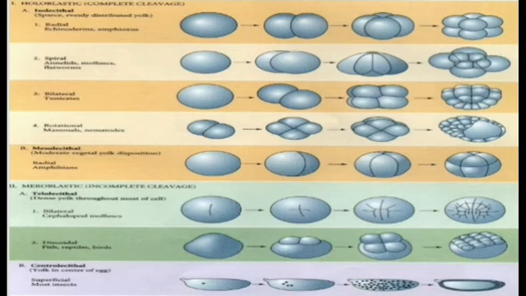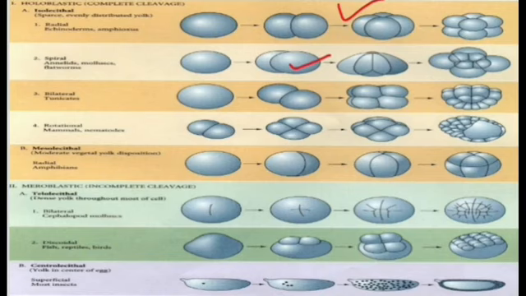So as we saw in our previous slide, isolecithal is divided into the following types, and the first one is bilateral. You can see over here the diagram of bilateral. It is divided into 2, then 2 to 4, then 4 to 8, and so on. The examples of bilateral are echinoderms and amphibians. The next one is spiral, and here you can see the diagram. Examples of spiral are flatworms, annelids and mollusca.